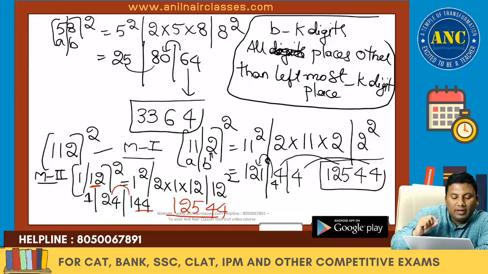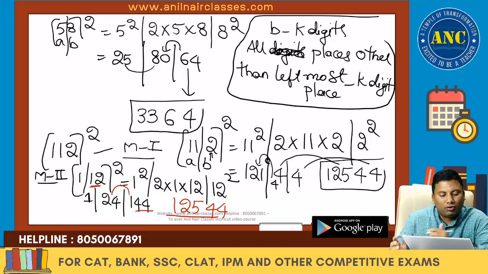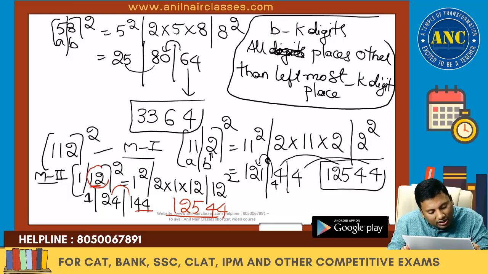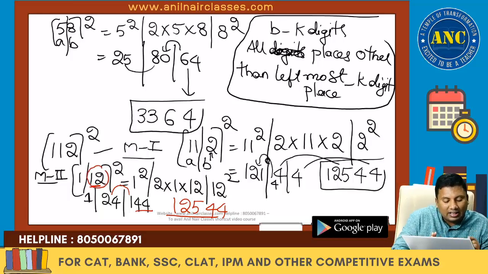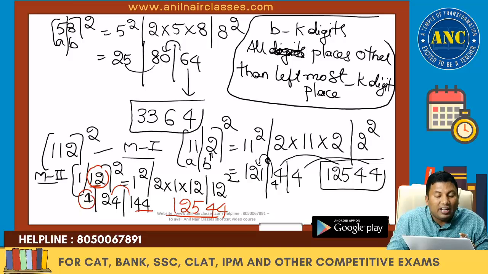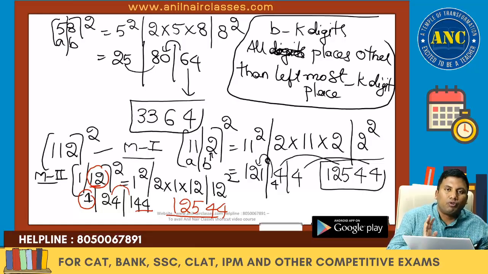Again I am repeating. A is 1 and B is 12. A square, 2AB and B square: 1, 24, 144. If B is taking 2 digits, anything other than the leftmost place, every place will have 2 digits. 144, last 2 digits is 44. 1 carried. 24 plus 1 is 25. 25, the leftmost, is written as it is.